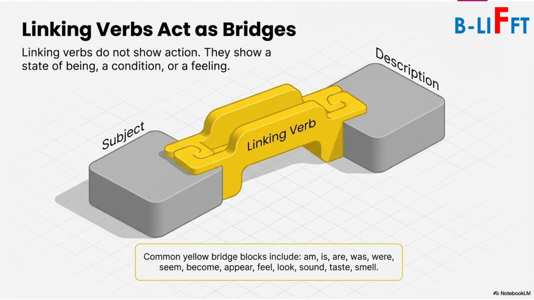Let's discuss linking verb. Linking verbs do not show actions. They show a state of being, a condition or a feeling. For example, here you can clearly see that here we have subject, and with yellow color we can see a bridge, which is linking verb with its description. Common linking verbs are is, am, are, was, were, seem, become, appear, feel, look, sound, taste and smell. These are some linking verbs which connect your subject with your description.